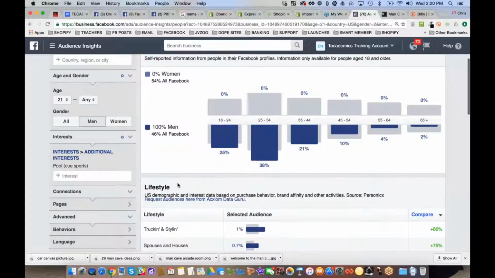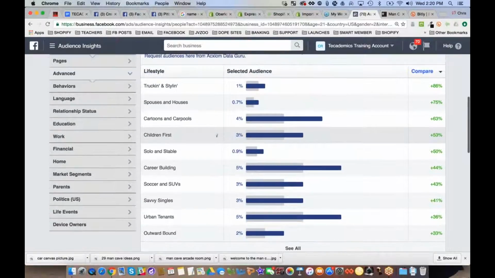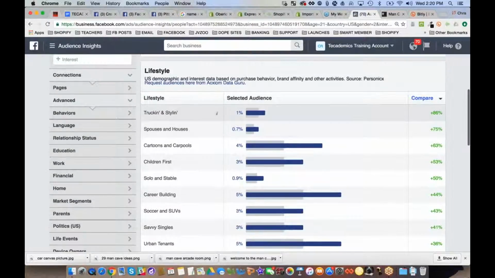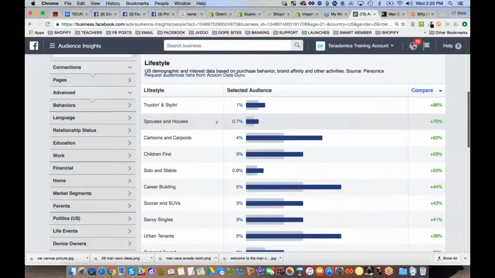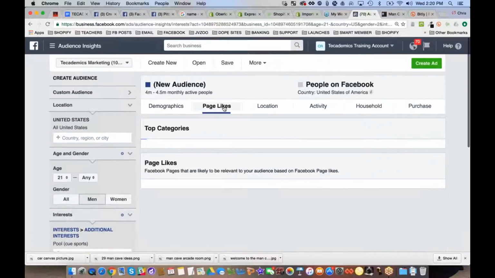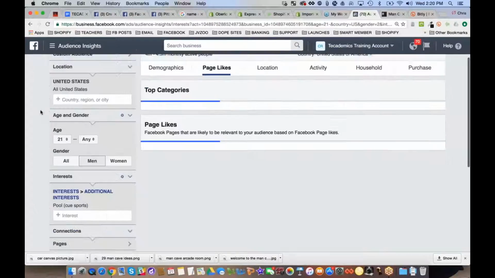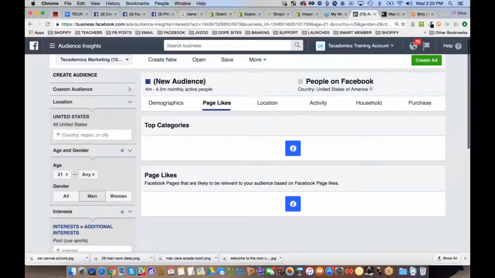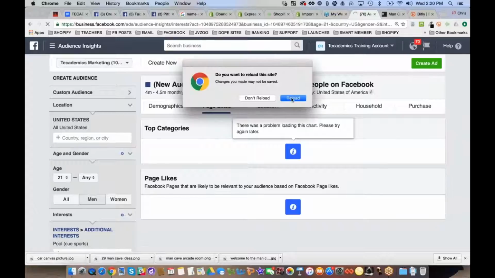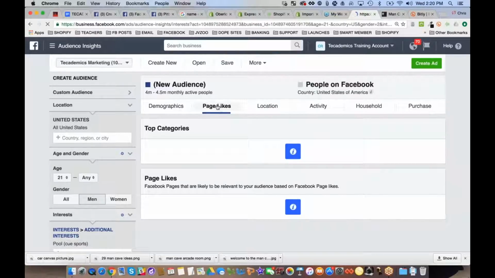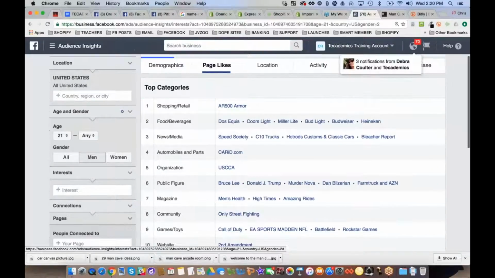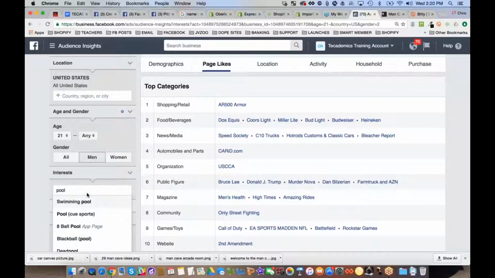While you guys are giving me those live on the spot, I can also see people that are interested in billiards, pool, cue sports. Look at some of this other stuff they're interested in. You've got all these lifestyle things, their relationship status, their education, their job titles. You go over here to page likes, and you can start to dive into your audience. For people interested in billiards, it's not giving me, for whatever reason, what it should. There's a problem loading this chart. Normally you can go in here and see what pages they also like. I have no idea why it's deciding at this exact moment not to show me these page likes. Okay, so let's go down here to interest, pool, cue sports.